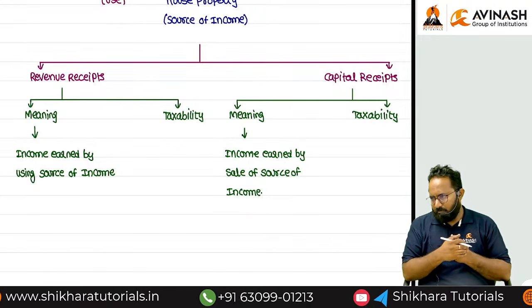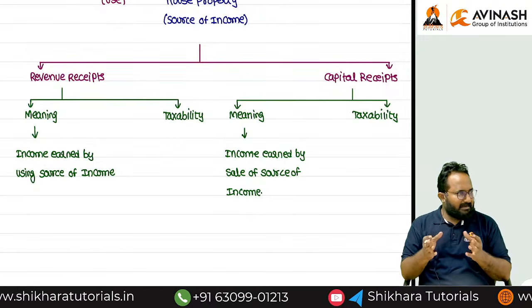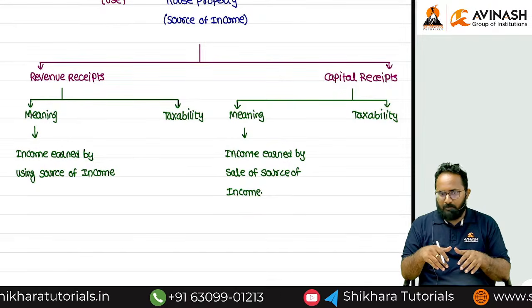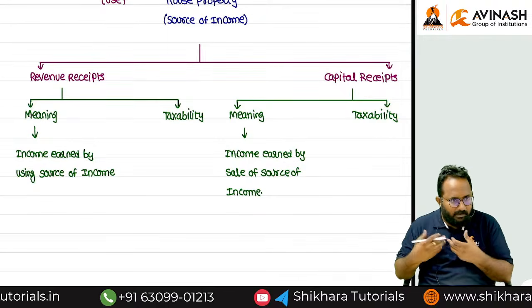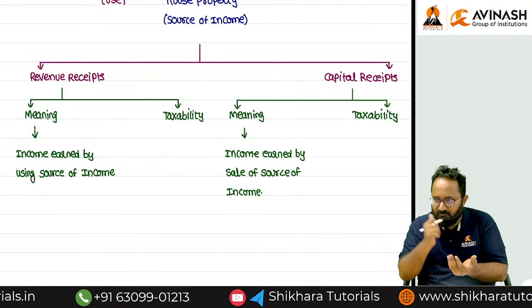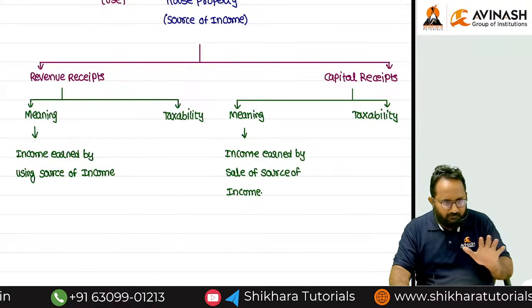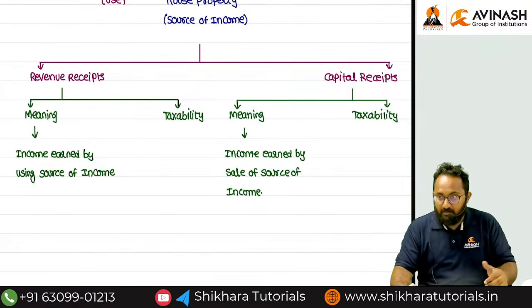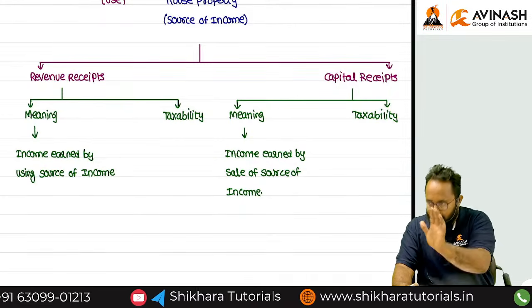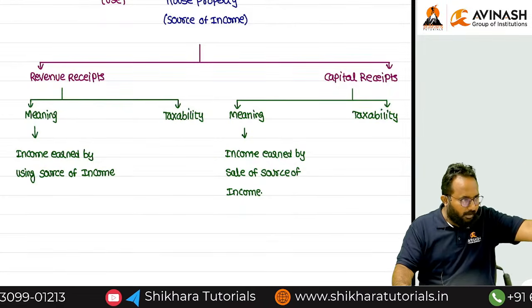One simple example: we are generating income from agricultural lands. Agricultural land is the source of income, and that income is agricultural income, a revenue receipt. But is that taxable or exempt? Exempt. Clearly they mentioned it as exempt. Remaining revenue receipts are always what?